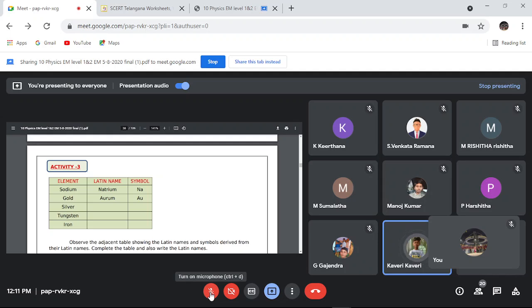Sodium 11, magnesium 12, aluminum 13, silicon 14, phosphorus 15, sulfur 16.